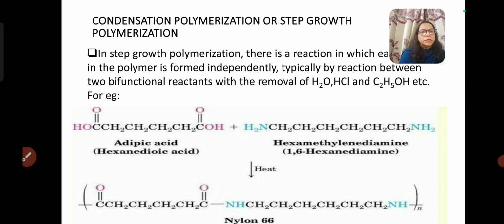For example, nylon 6,6. Nylon 6,6 is formed by the condensation between adipic acid and hexamethylene diamine. Adipic acid has two carboxyl groups at the terminals and hexamethylene diamine has two NH2 groups at the terminals. Both carboxylic group and NH2 group combine with each other and form an amide linkage, CONH, by the removal of water. And the term nylon 6,6 means that the compound has two monomers and both monomers have 6 carbons in their skeleton.